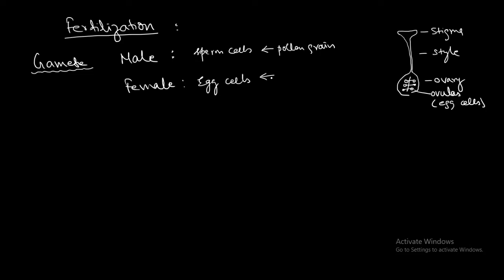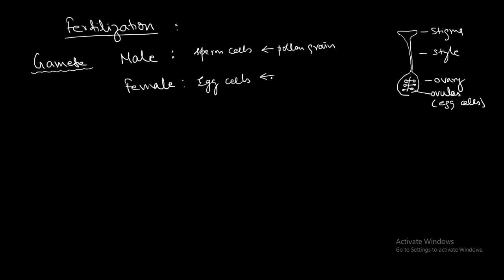So after fertilization, the ovary will develop into the fruit. Post fertilization, that is after fertilization, the ovary will convert into the fruit.